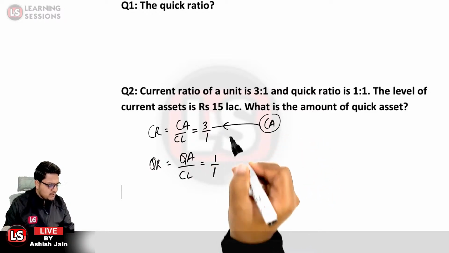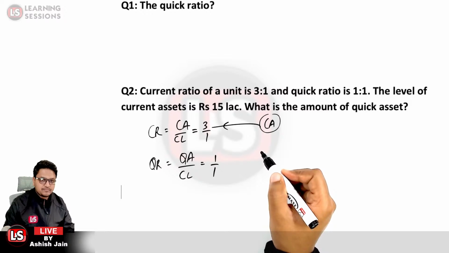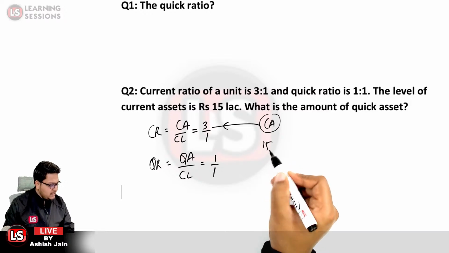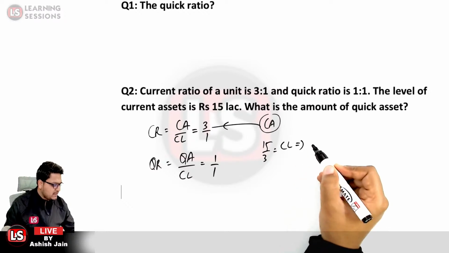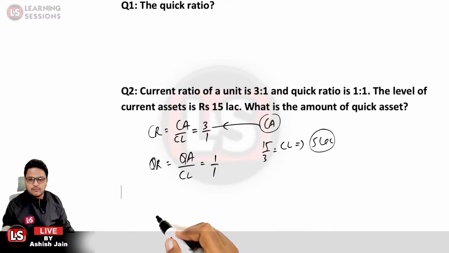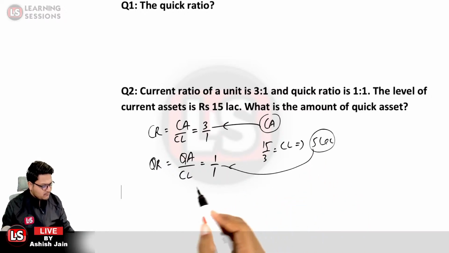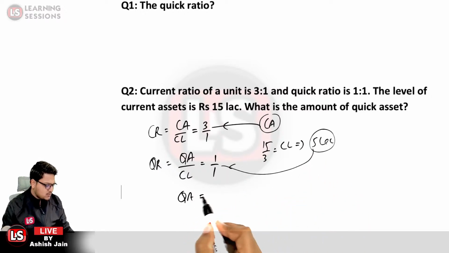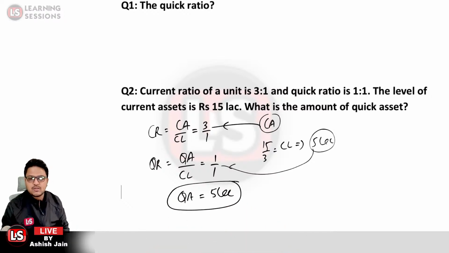So if we substitute this value, 15 divided by 3 is equal to the current liabilities, so we get the current liabilities equal to 5 lakhs. If we substitute the 5 lakh value in this formula, we get the quick assets as equal to 5 lakhs itself. So the answer related to quick assets is 5 lakh in this particular case.